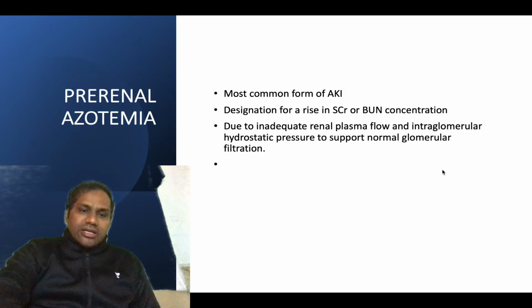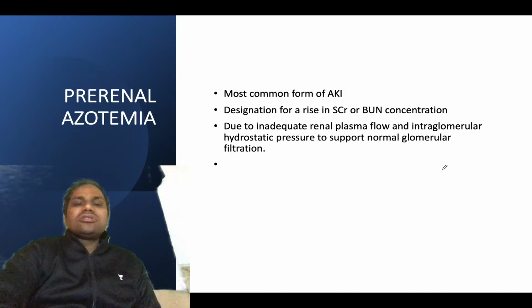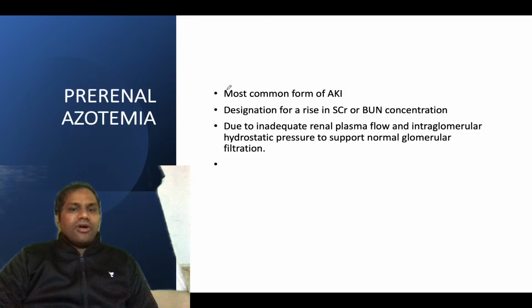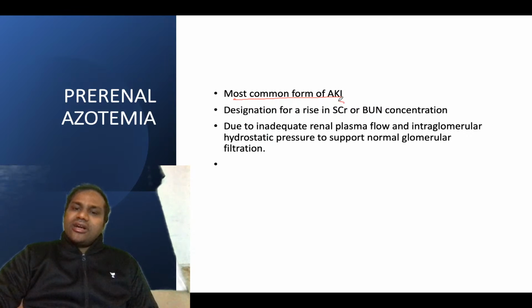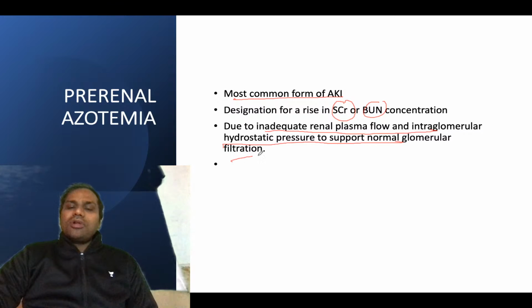So basically we talk about prerenal azotemia. Prerenal azotemia is the most common form of acute kidney injury, and it is associated with a rise in serum creatinine or BUN concentration, due to inadequate renal plasma flow and intraglomerular hydrostatic pressure to support normal glomerular filtration.